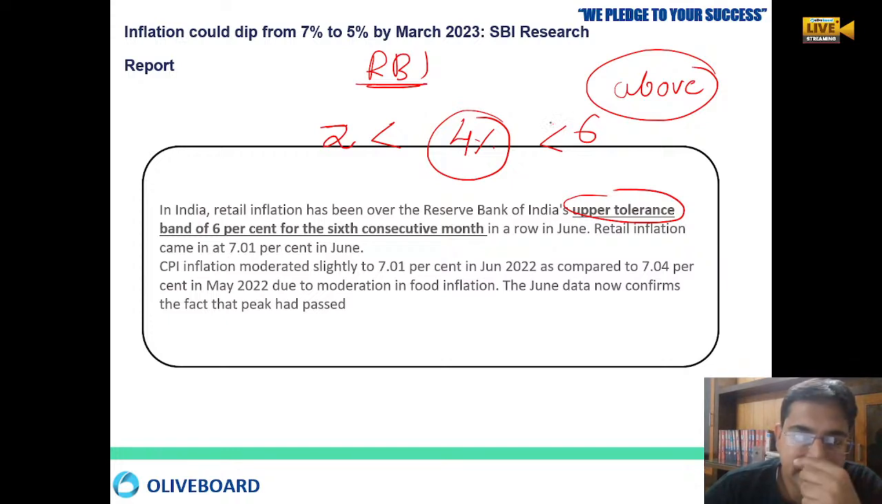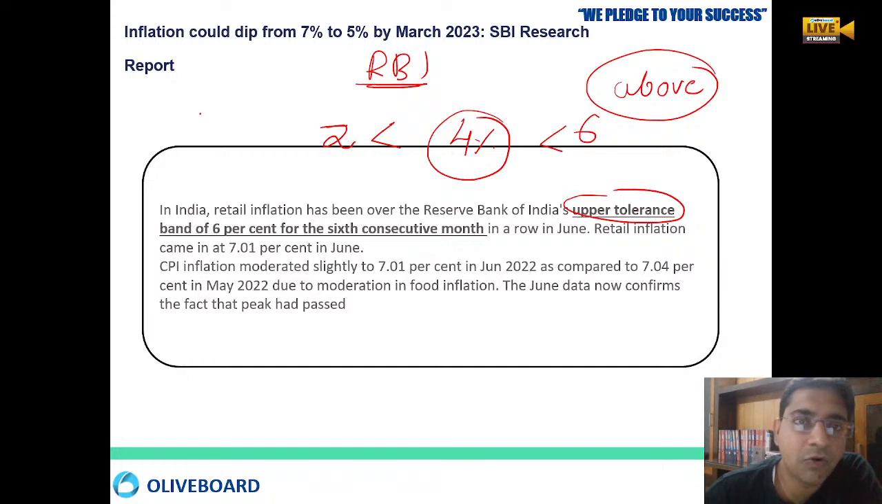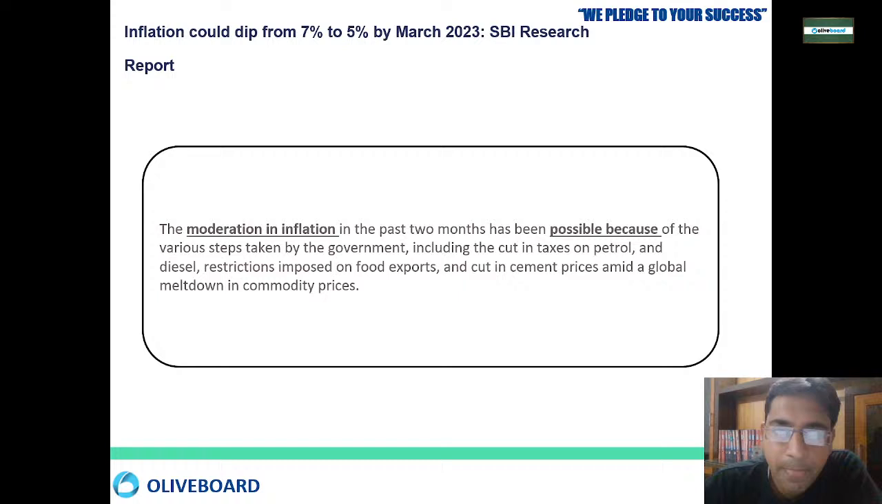Okay. So this report comes as a relief for the people, because as per the SBI research report, inflation could dip from 7% to 5%. So why is this moderation of inflation going to happen? What will be the possible reason for that? Because the government has taken various steps. What steps has the government taken?